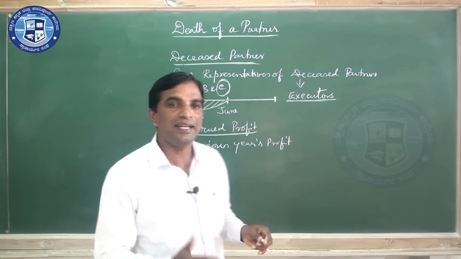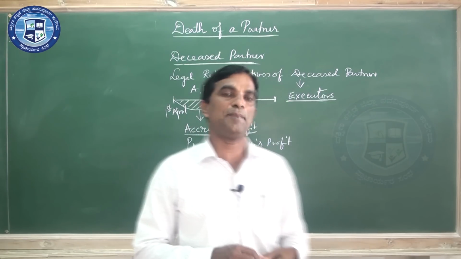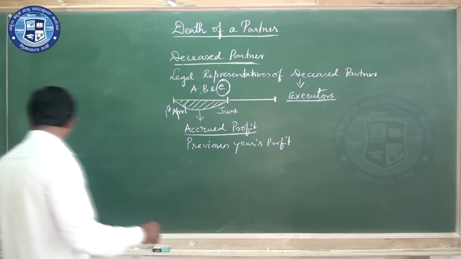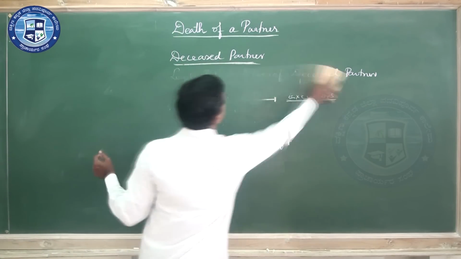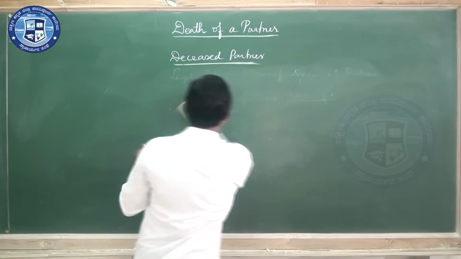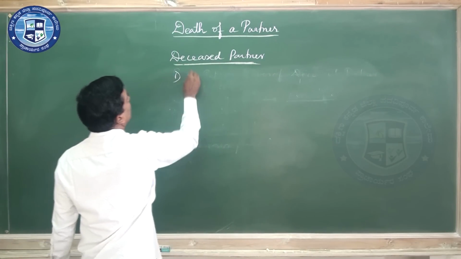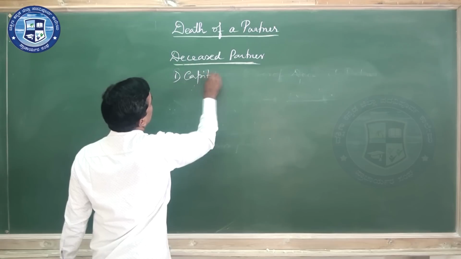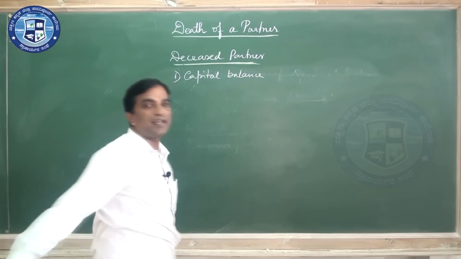The same items will appear in the deceased partner's capital account. First one, as I said, their capital. We should see their capital balance every time. The deceased partner's capital should be taken into consideration.